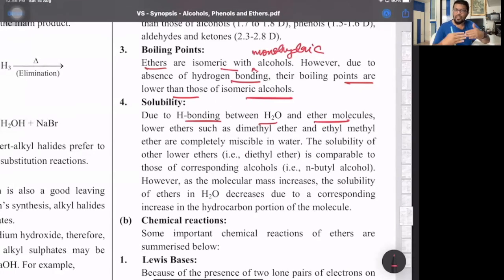But on its own, between two ethers, there is no H bonding. Remember that. That is one. And beyond 4 carbon atoms, the solubility decreases because of the hydrophobic nature of the alkyl groups.